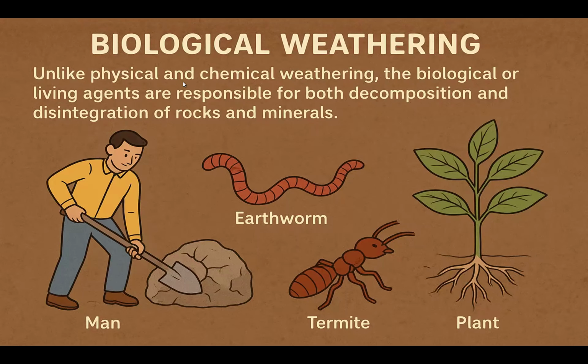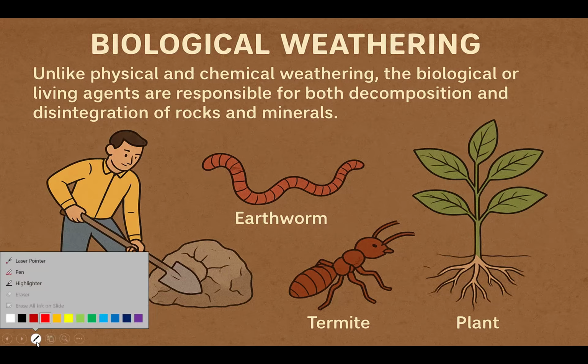So what is biological weathering? Unlike physical and chemical weathering, biological weathering involves agents that are living organisms. So what happens here is that both the decomposition and disintegration of rocks take place.